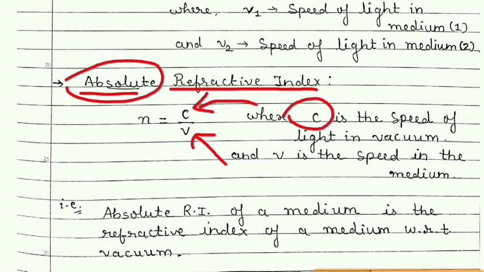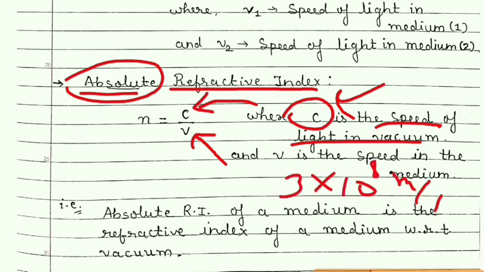You know that c is the speed of light in vacuum, which is the maximum speed, and which is 3 into 10 raised to 8 meter per second. And so the absolute refractive index of the medium is equal to the speed of light in free space upon the speed of light in that medium.